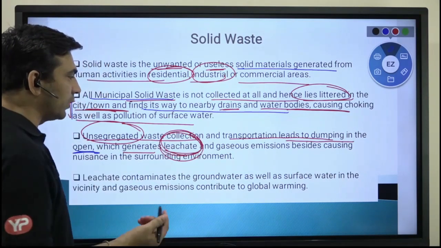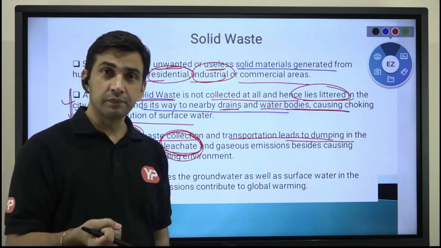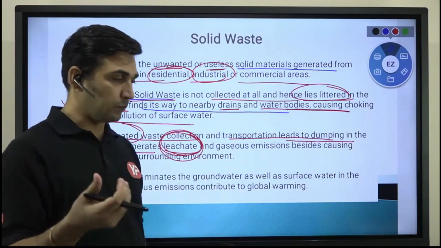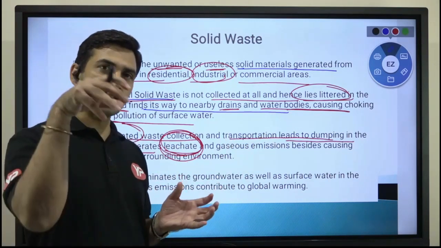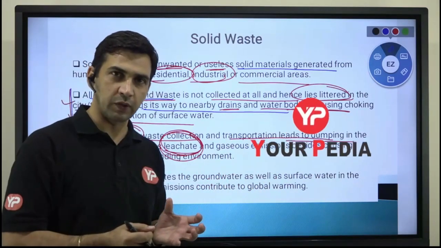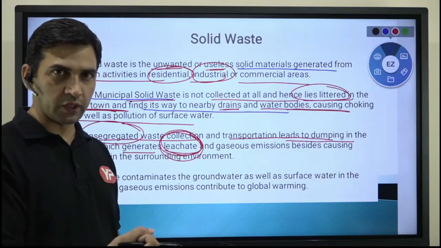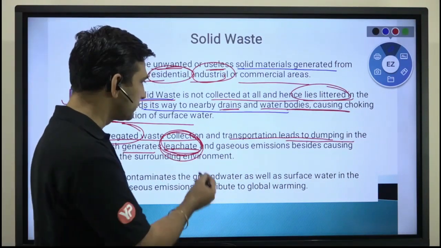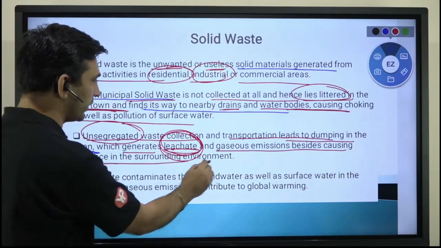Leachate simply means the name given to the liquid which gets produced when, let us say, you have a waste and rainfall occurs on that waste. If you just drop water on that particular waste, then whatever liquid forms, which is polluted water, we have given it the name leachate. And gaseous emissions, besides causing nuisance in the surrounding environment, obviously.